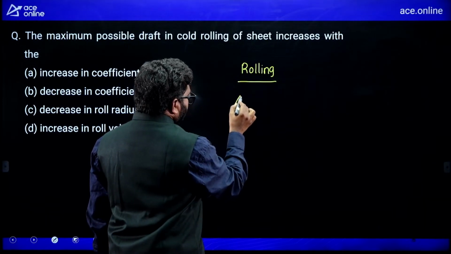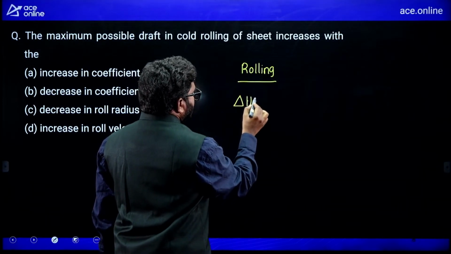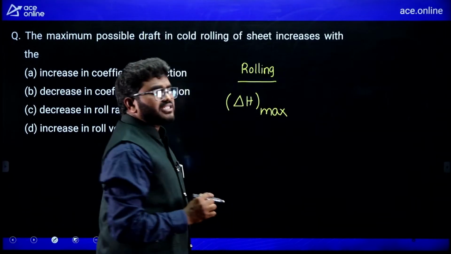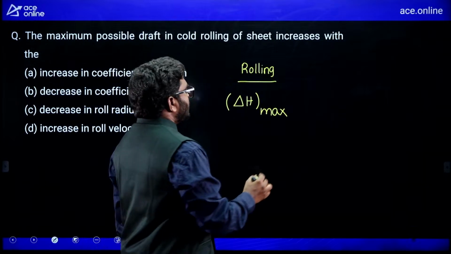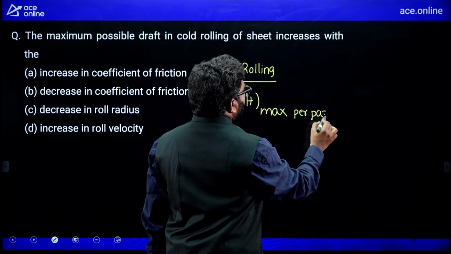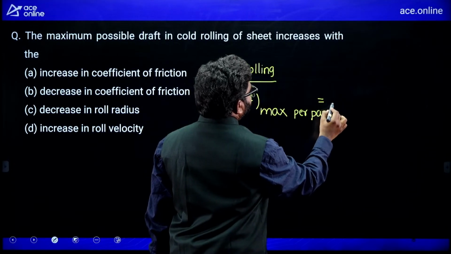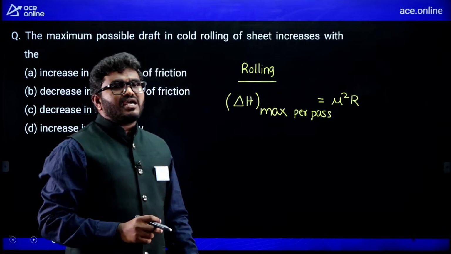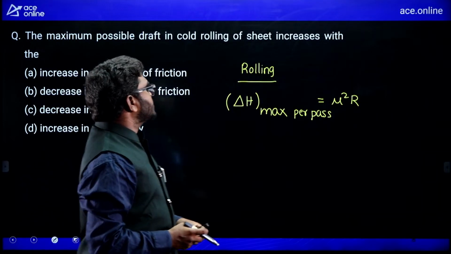Draft is nothing but reduction in thickness per pass. So delta H max per pass is equal to mu square R.